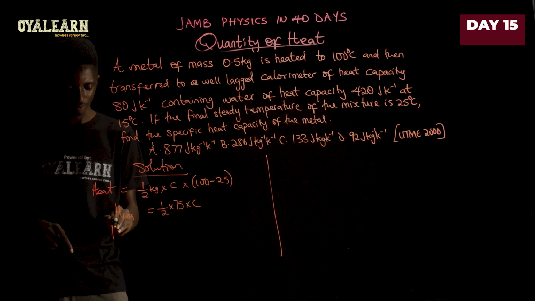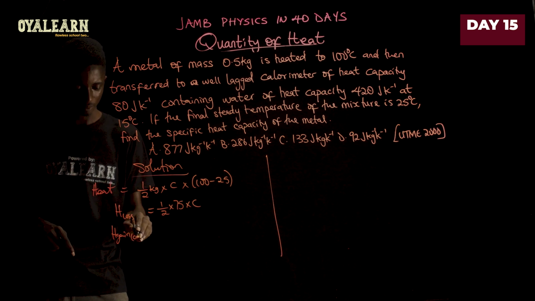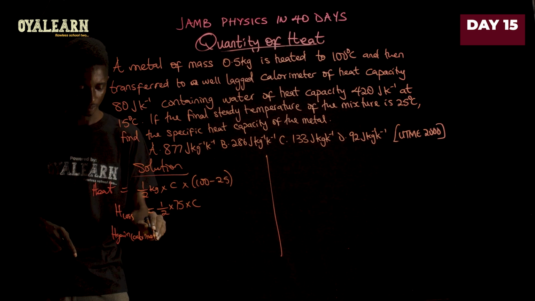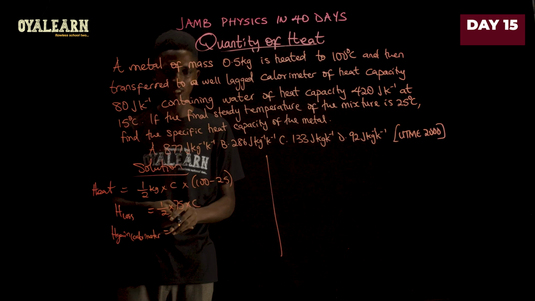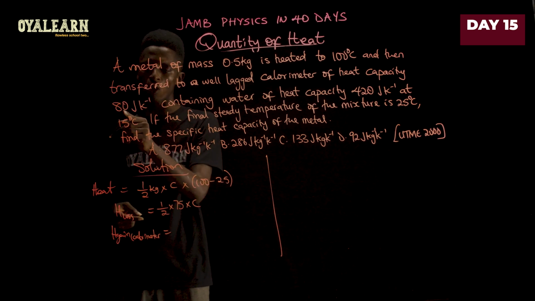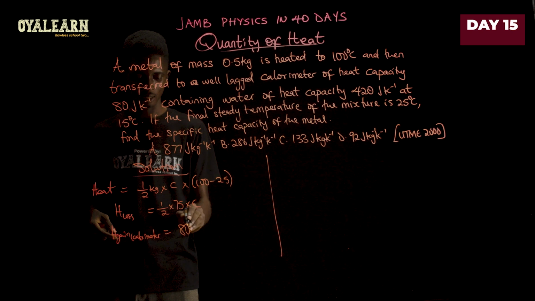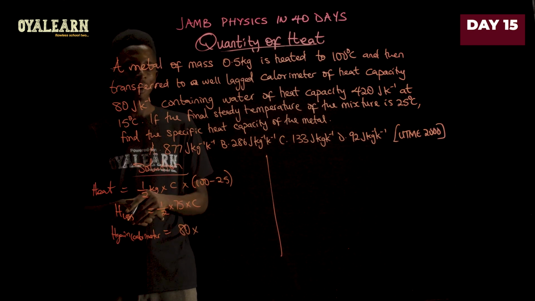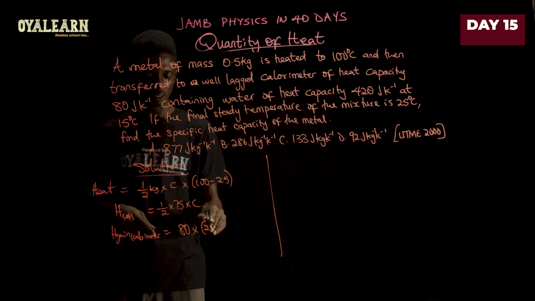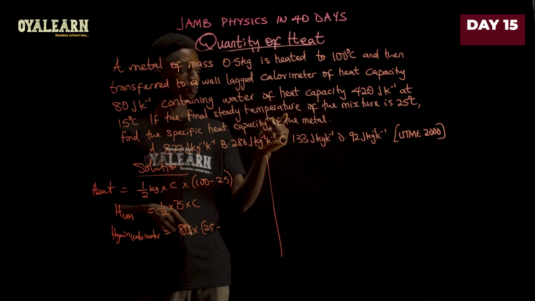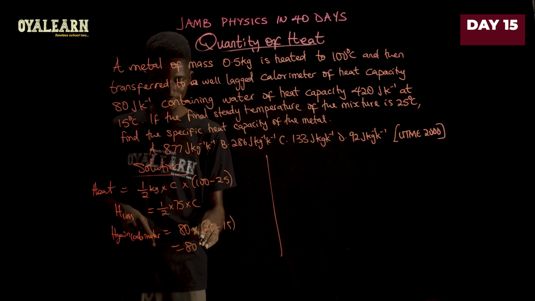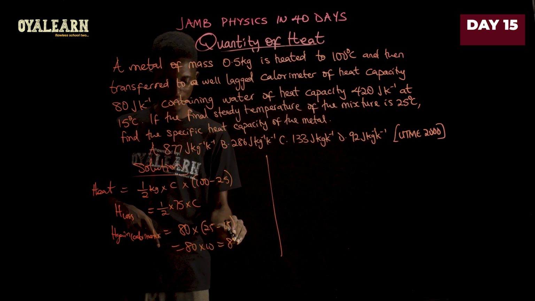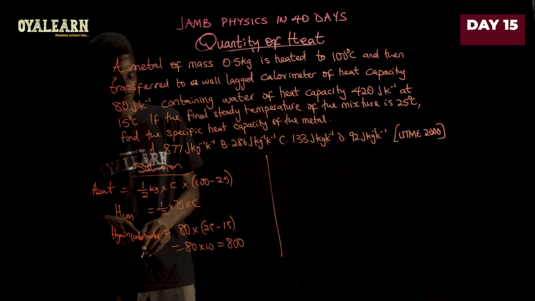Now, heat gain by calorimeter. Now, that's going to be the thermal capacity times change in temperature. Now, the thermal capacity of the calorimeter is 80 multiplied by the temperature change, which is from 15 to 25, so 25 minus 15. Now, what we have here is 80 multiplied by 10, and that will give us 800.